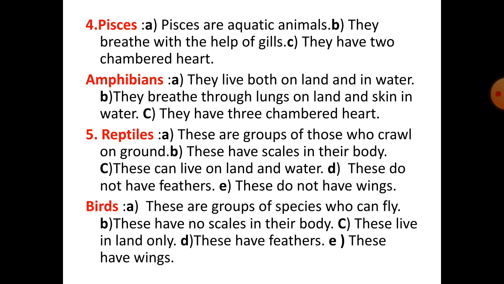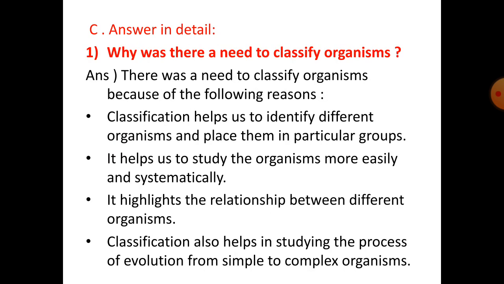Reptiles and birds. Reptiles are a group of animals that crawl on the ground. Birds are a group of species that can fly. Reptiles have scales on their body. Birds have no scales on their body. Reptiles can live on land and water. Birds live on land only. Reptiles do not have feathers. Birds have feathers. Reptiles do not have wings. Birds have wings.